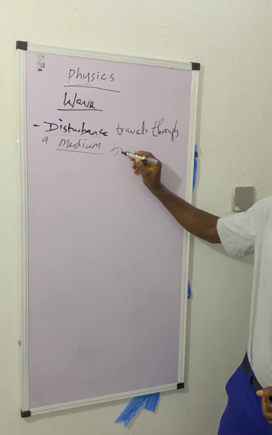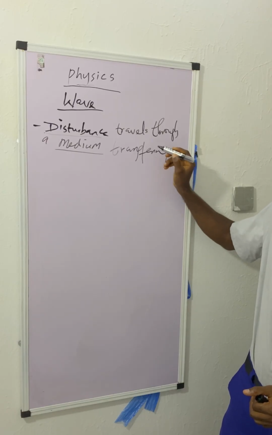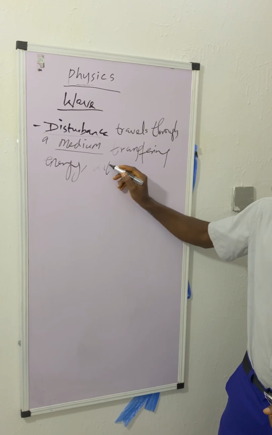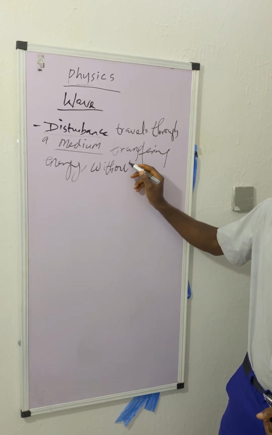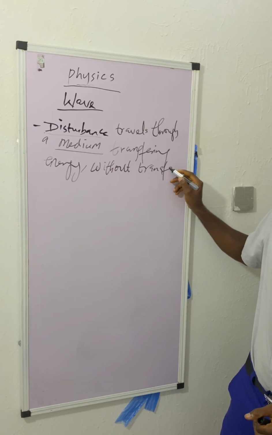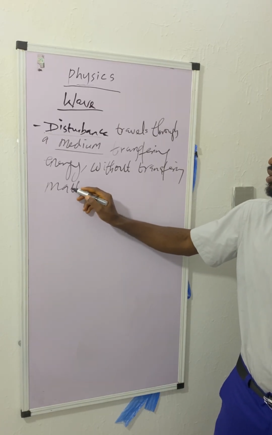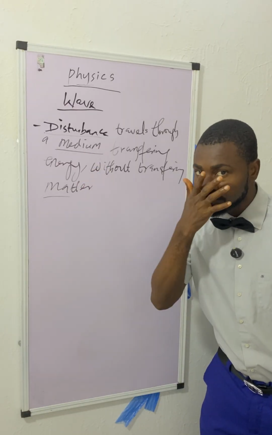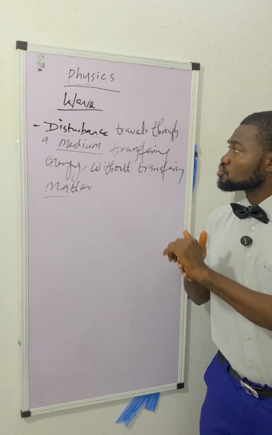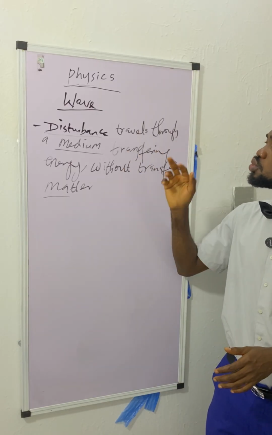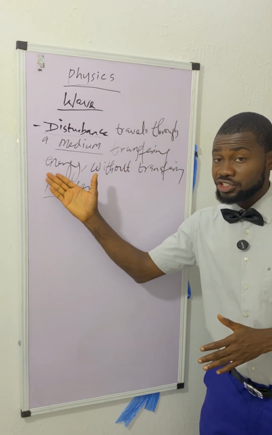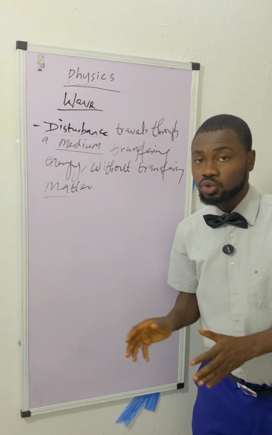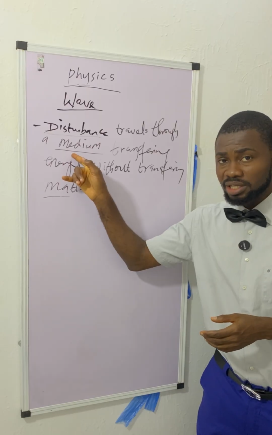transferring energy. You can also say spreading energy. Transferring energy from one place to another without transferring matter. In essence, it doesn't cause a permanent disturbance to this medium itself. So, wave is a disturbance that travels through a medium, transferring energy without transferring matter. Or you can change this last sentence to: without causing any permanent disturbance to this medium itself.